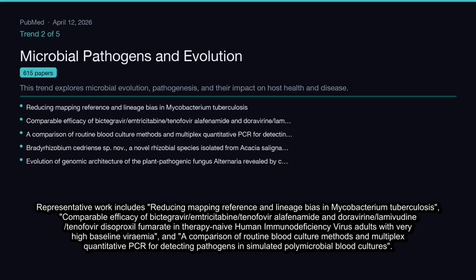Representative work includes reducing mapping reference and lineage bias in Mycobacterium tuberculosis, comparable efficacy of bictegravir/emtricitabine/tenofovir alafenamide and doravirine/lamivudine/tenofovir disoproxil fumarate in therapy-naive human immunodeficiency virus adults with very high baseline viremia, and a comparison of routine blood culture methods and multiplex quantitative PCR for detecting pathogens in simulated polymicrobial blood cultures.